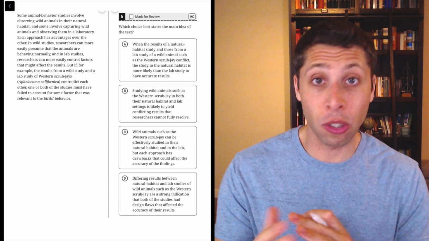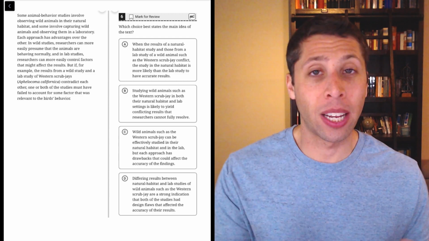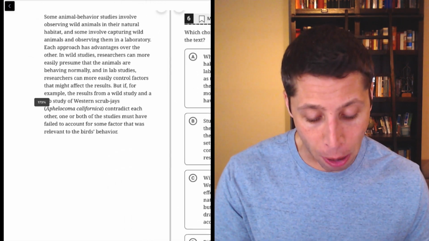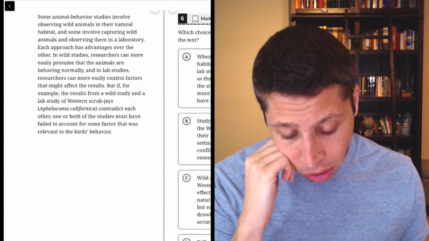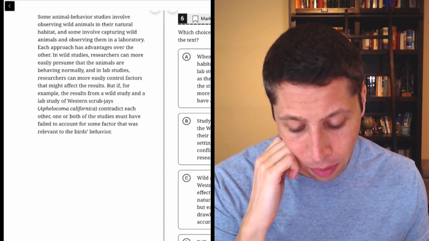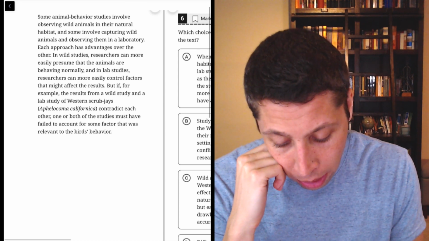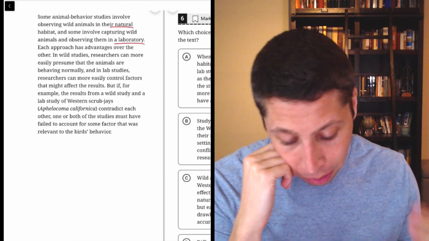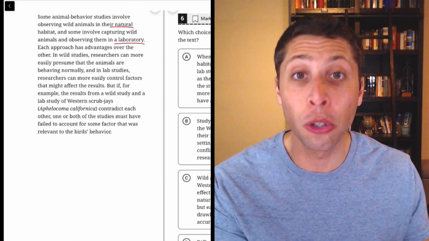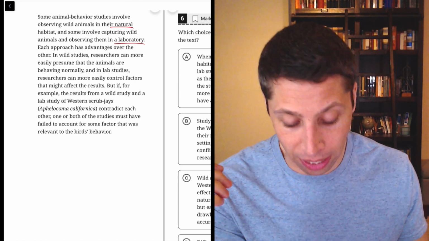So first things first, though, we're going to dive into the passage, we're going to read it, try to come up with some vague idea of what it's about. Some animal behavior studies involve observing wild animals in their natural environment, and some involve capturing wild animals and observing them in a laboratory. So natural habitat or laboratory. That seems to be just giving us two types of studies here.